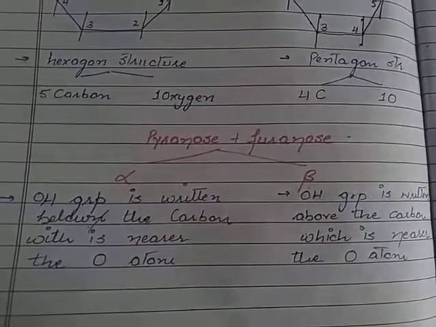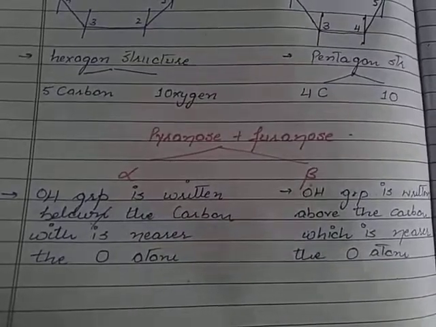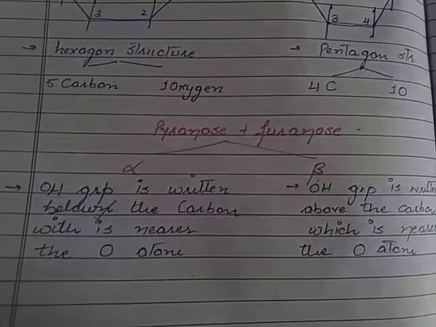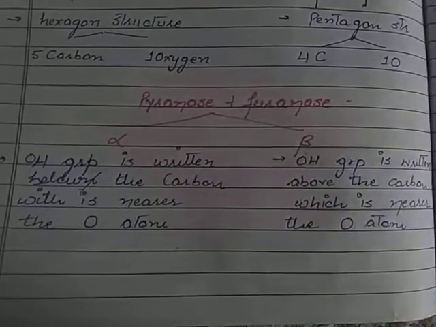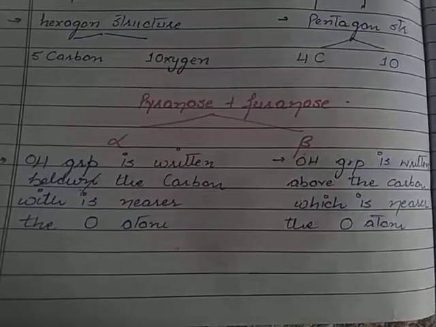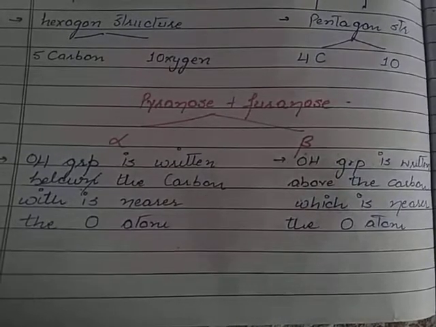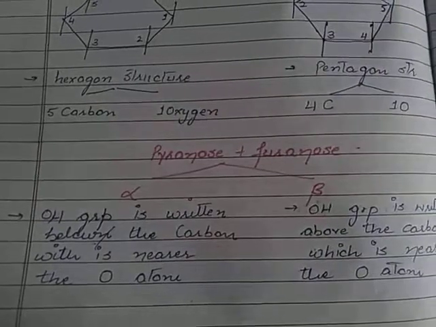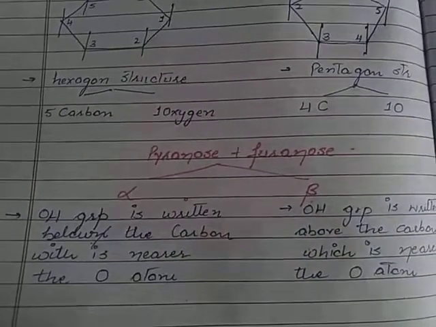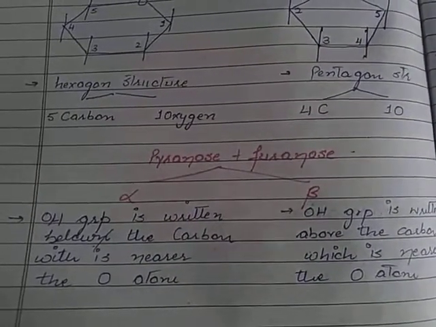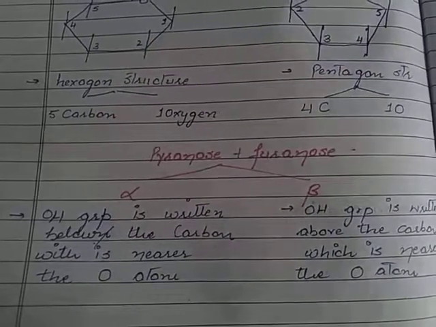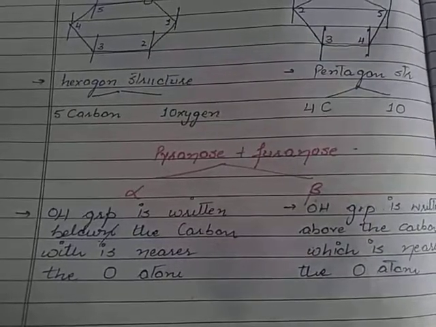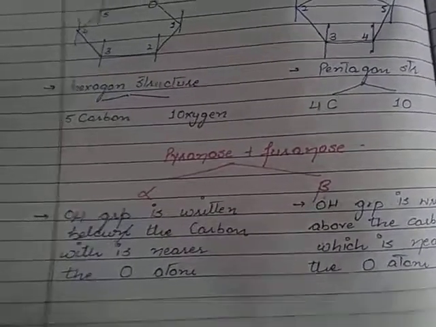Both pyranose and furanose sugars can be present in alpha and beta forms. If the OH group is present below the carbon that is near the oxygen atom, then the sugar is said to be alpha. Please keep in mind that if the OH group is present on the lower side of the carbon that is near the oxygen, that kind of sugar is said to be alpha.